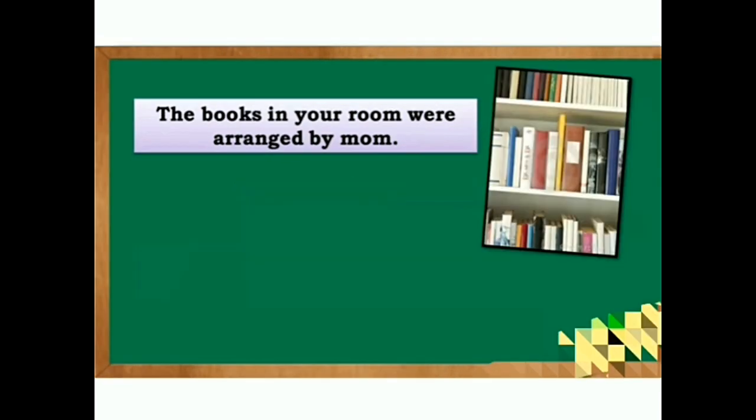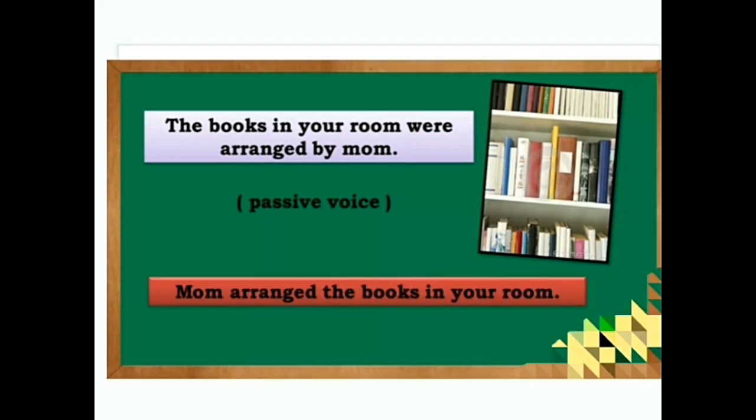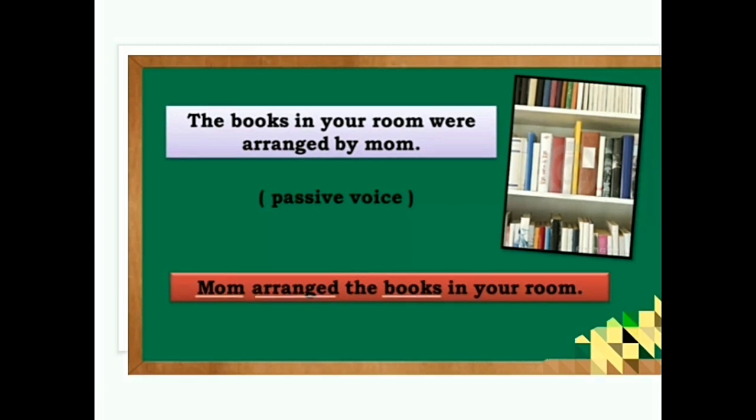The last sentence, the books in your room were arranged by mom. What type of voice is it? Yes, Hemasti, it is passive voice. Very good. So you're going to change it into active voice. Mom arranged the books in your room. So mom is the doer, and then arranged is the verb, and books is the receiver of the action.